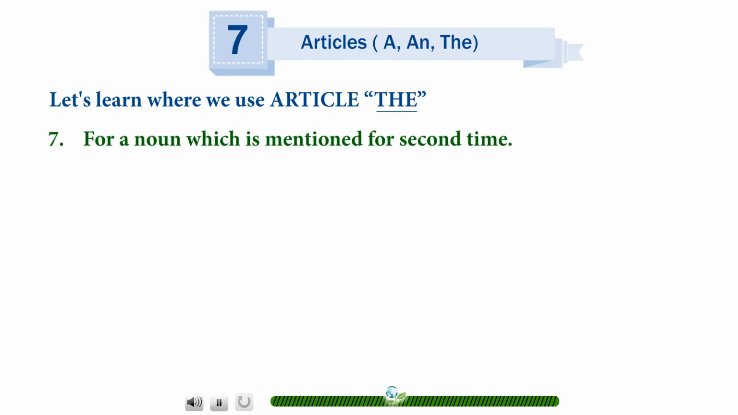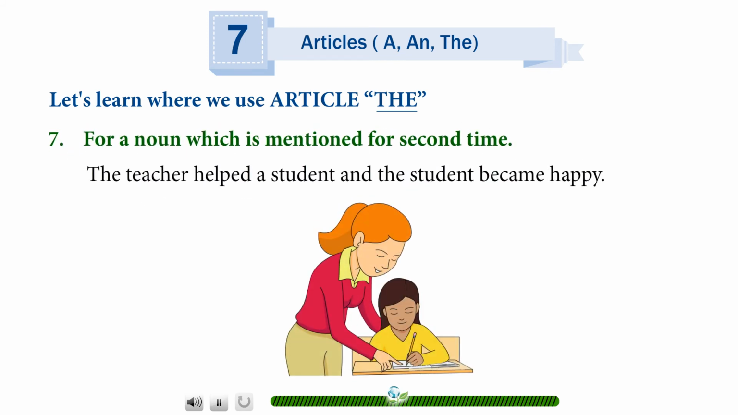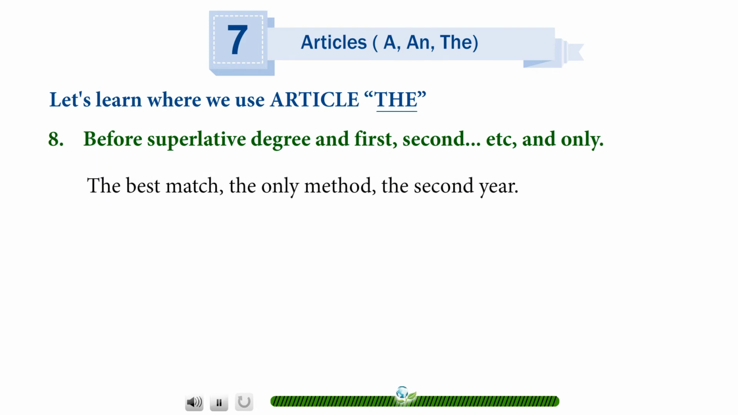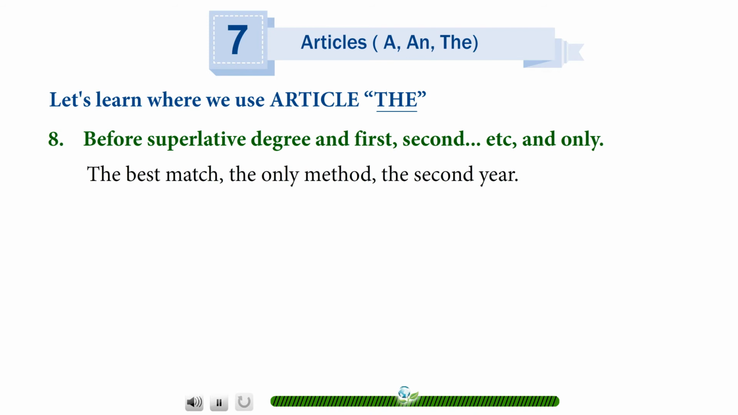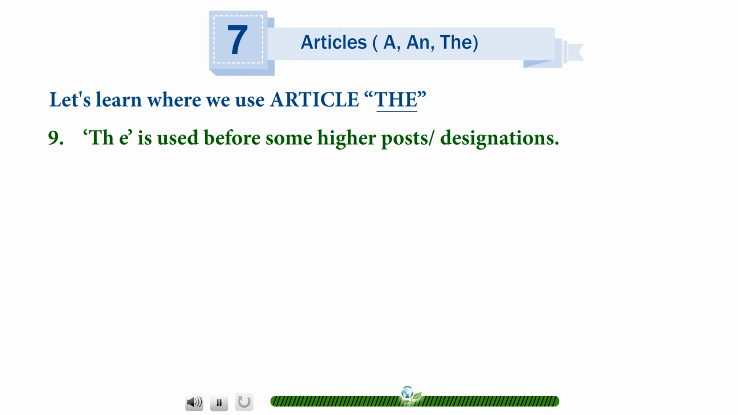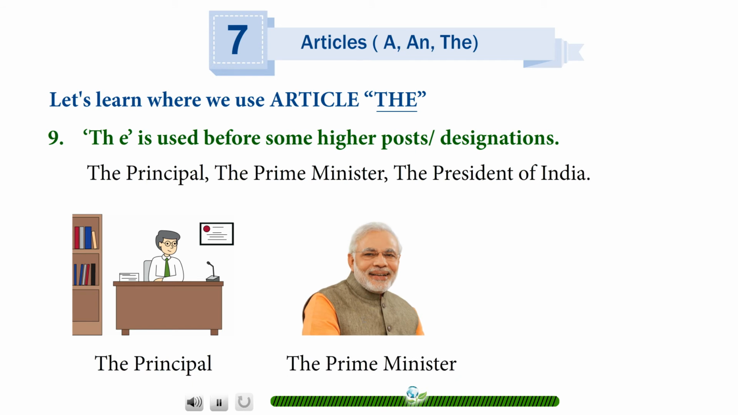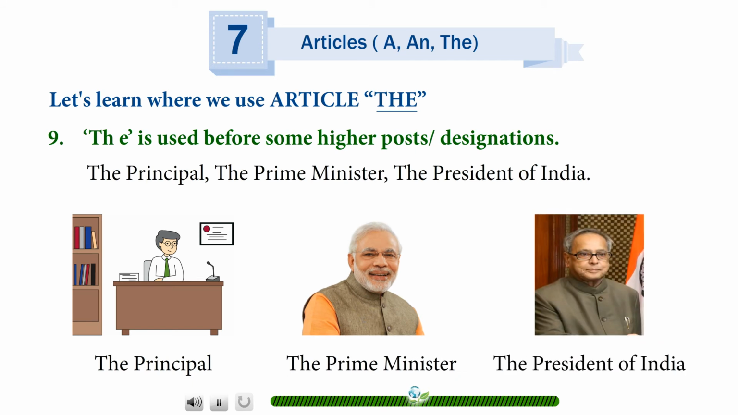For a noun which is mentioned for the second time: the teacher helped the student and the student became happy. Before superlative degree and first, second, etc. and only: the best match, the only method, the second year. The is used before some higher posts or designations: the principal, the Prime Minister, the President of India.